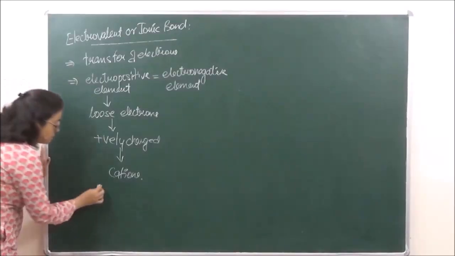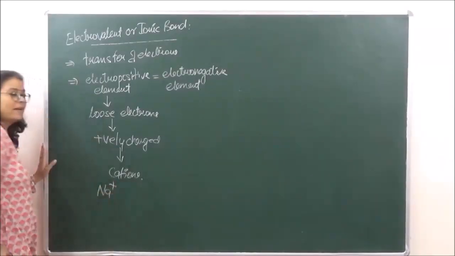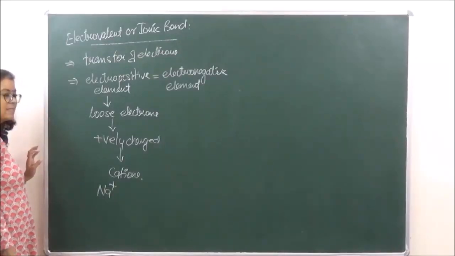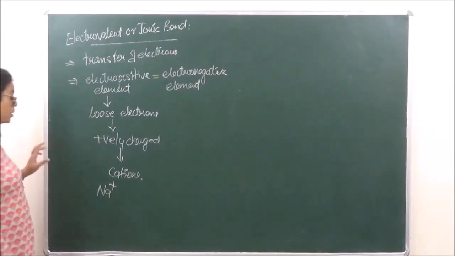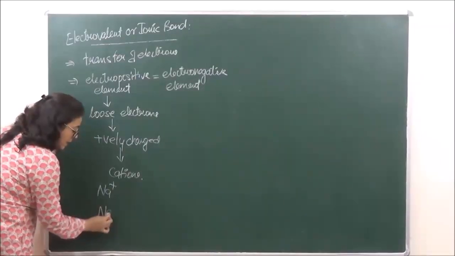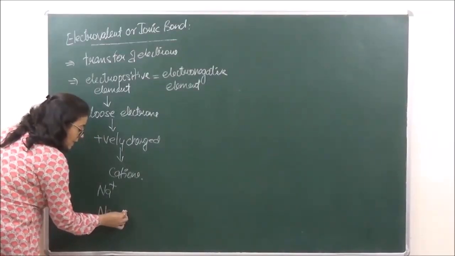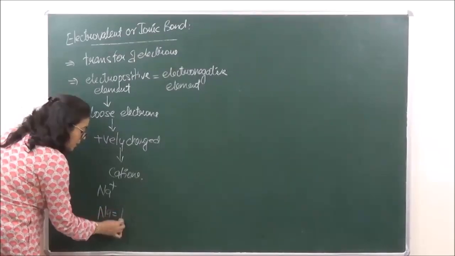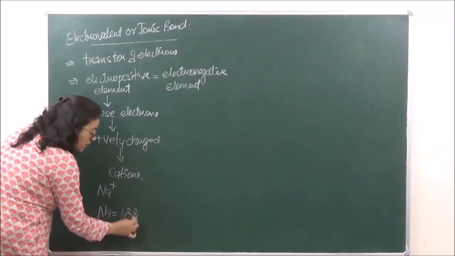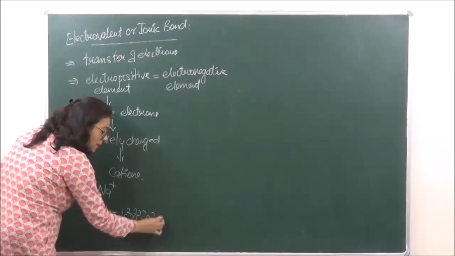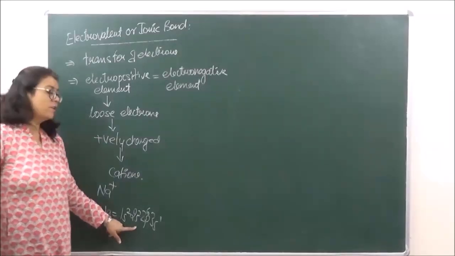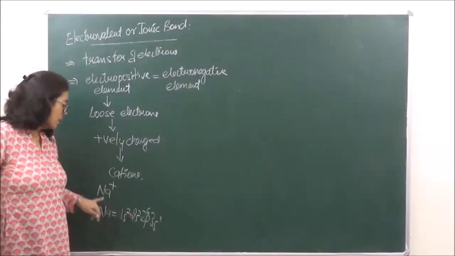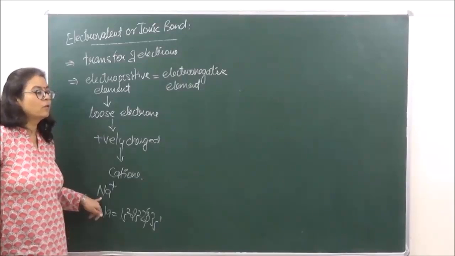As for example, we have Na positive. Na positive has a tendency to lose one electron to go to its octet. Na has how many electrons? It has 11 electrons. Okay? So if you look at the electronic configuration of Na, in the outermost shell, it is going to be 3s1. Otherwise, the electronic configuration is 1s2, 2s2, 2p6, 3s1. Now, if it loses one electron, it will enter a configuration which is the nearest noble gas configuration. Therefore, it has a tendency to form Na positive.